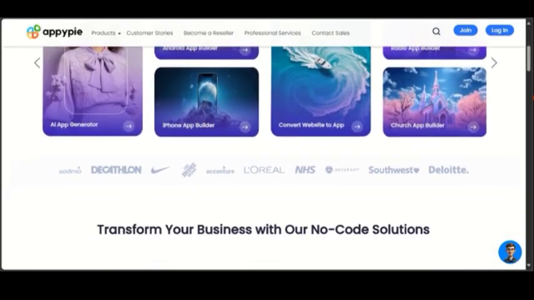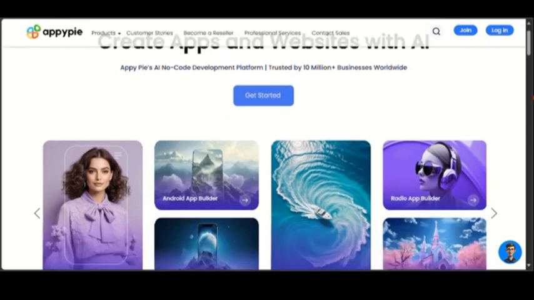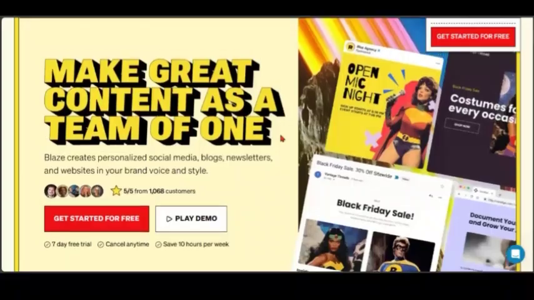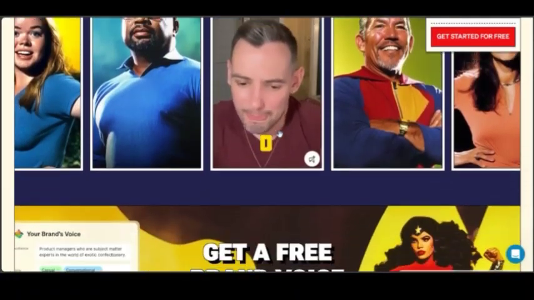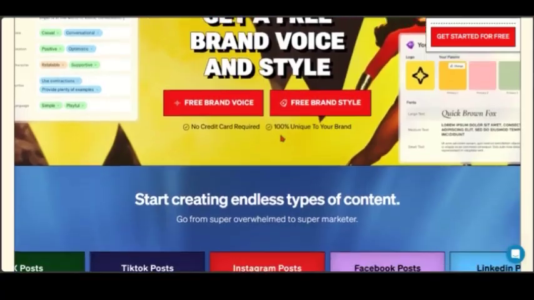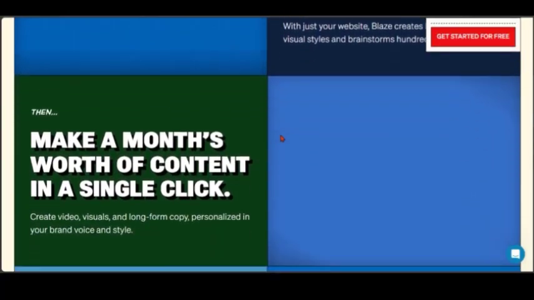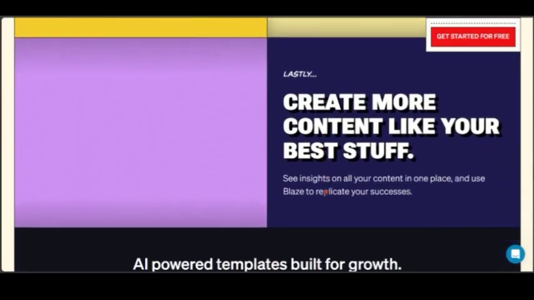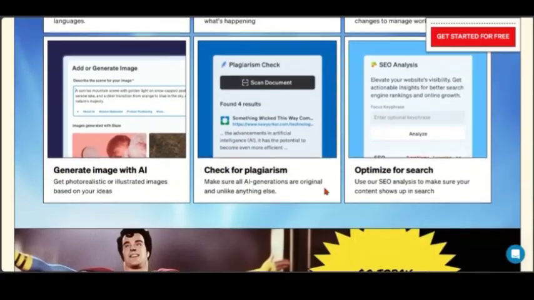While Blaze is for creating various content formats, including social media posts, ads, videos, blogs, and emails, for repurposing content efficiently, and then to manage and plan content within a unified workflow. It's also used to benefit from multi-language support for a wider audience. And lastly, to access AI-powered brainstorming for content ideas.